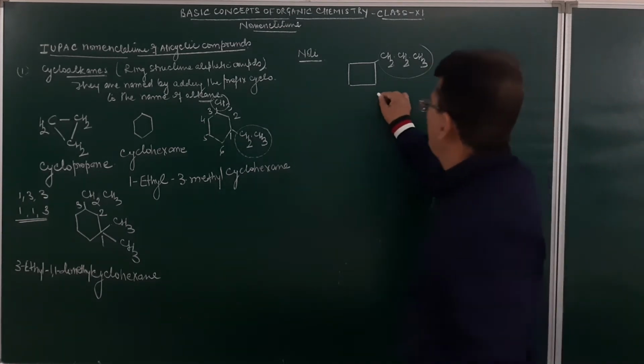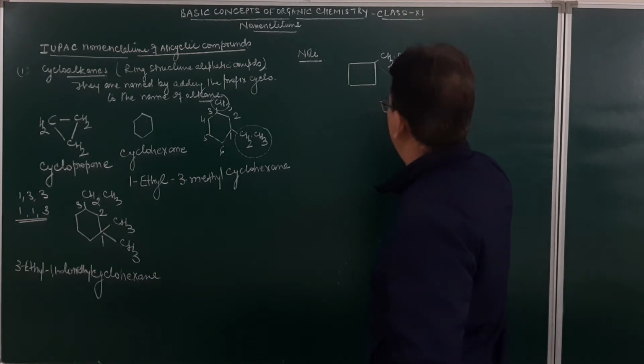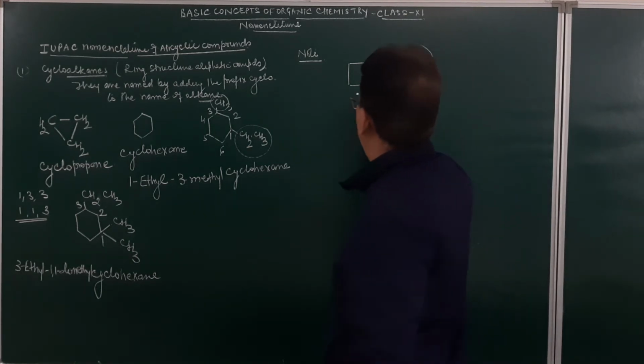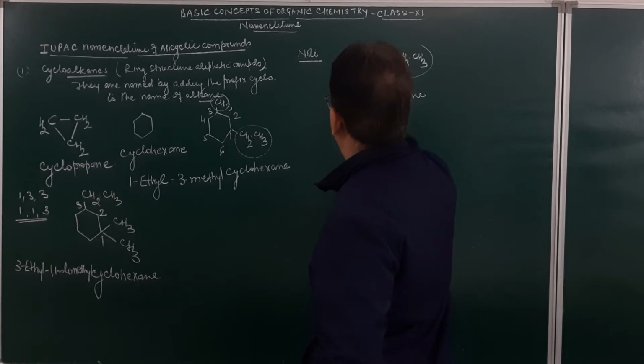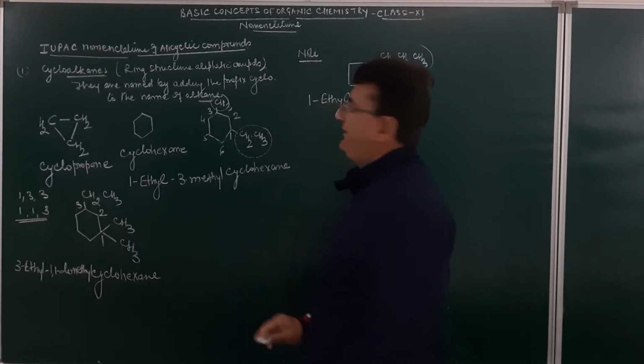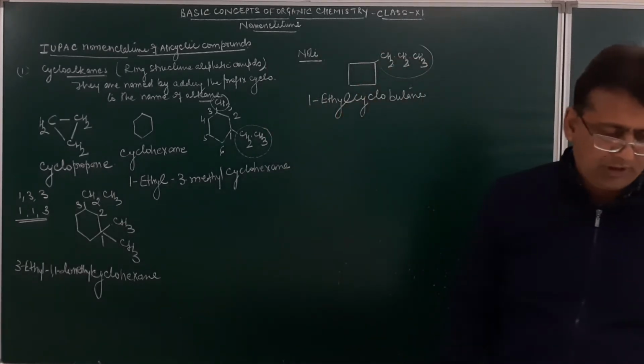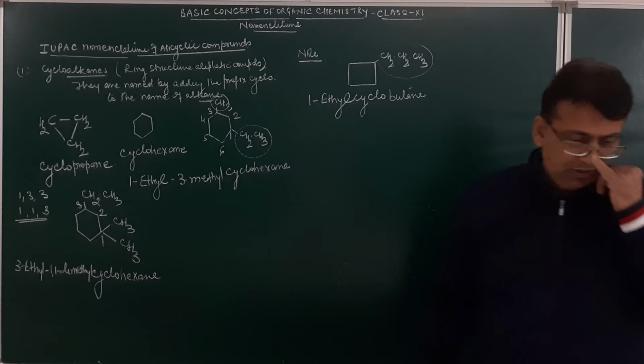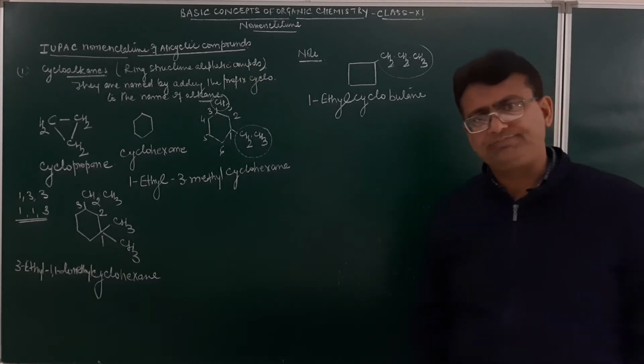So this will be butane because it contains the larger number of carbon atoms. Here it will be cyclobutane. At number 1, what is present? This will be 1-ethyl cyclobutane. The name of this compound will be given as 1-ethyl cyclobutane.